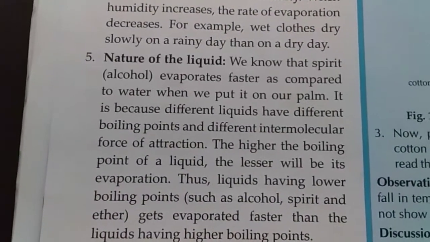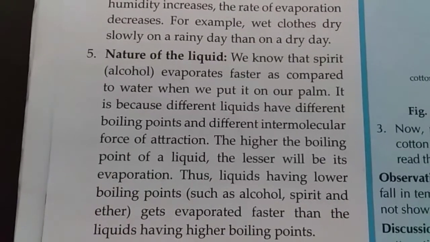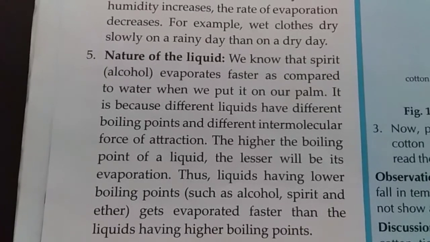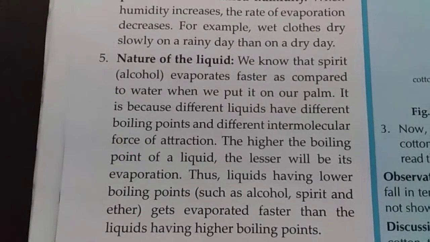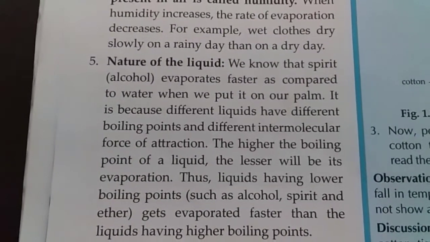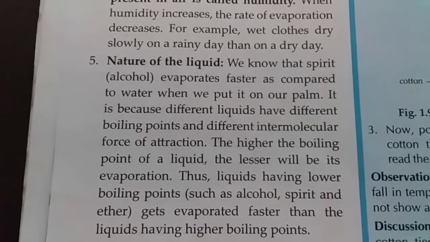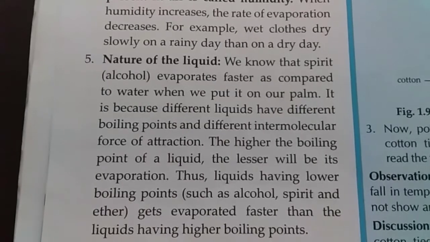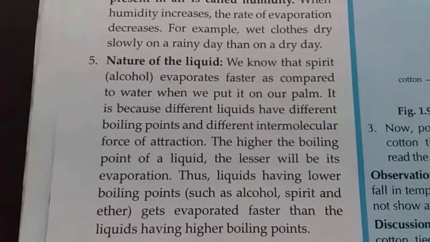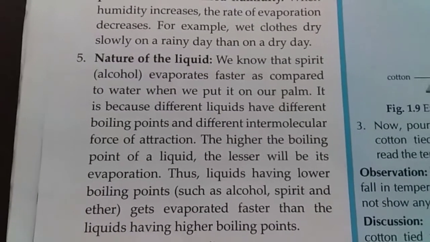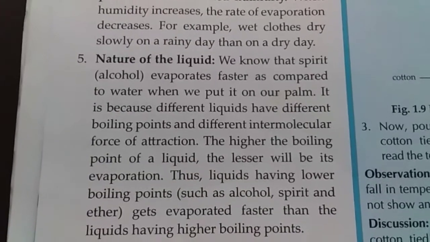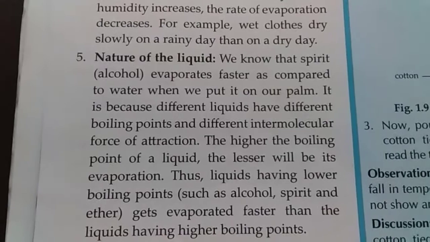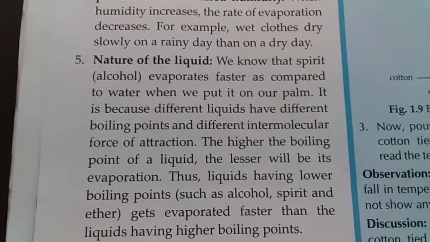Now, next is the nature of the liquid. As we know, different liquids have different boiling points and different intermolecular forces of attraction. So, the higher the boiling point of a liquid, the lesser will be its evaporation. Liquids having lower boiling points like alcohol, spirit and ether get evaporated faster than liquids having higher boiling points. Like spirit or alcohol evaporates faster as compared to water.